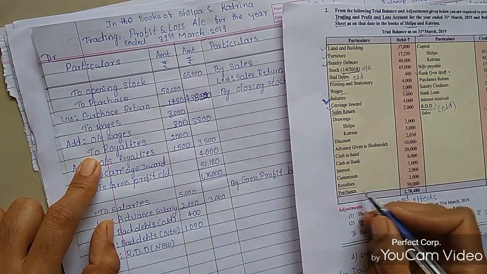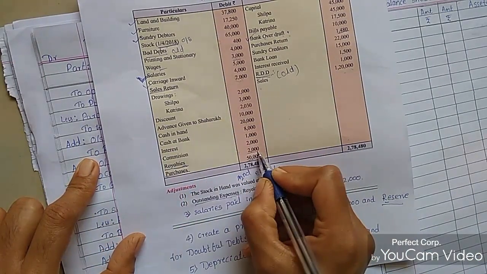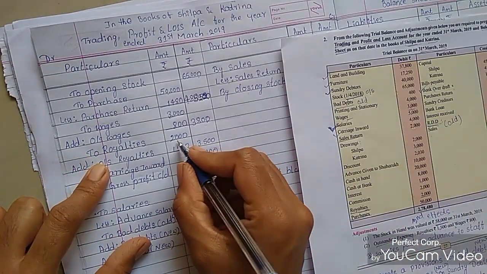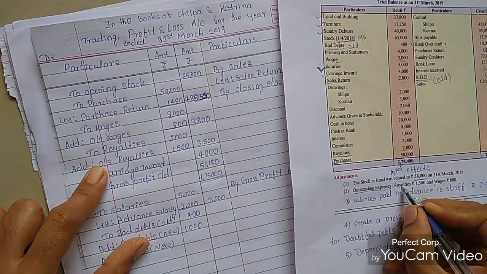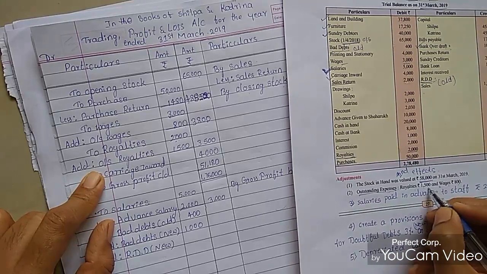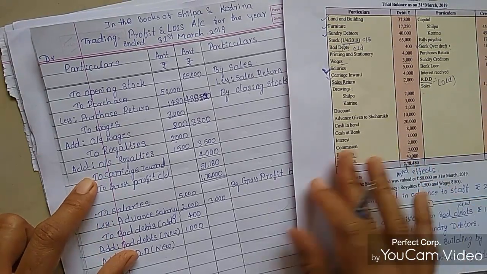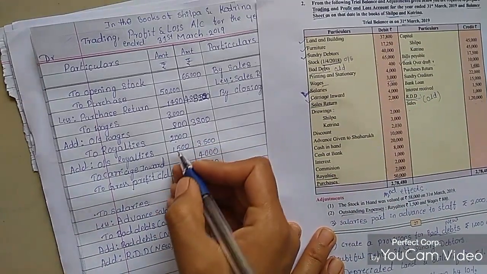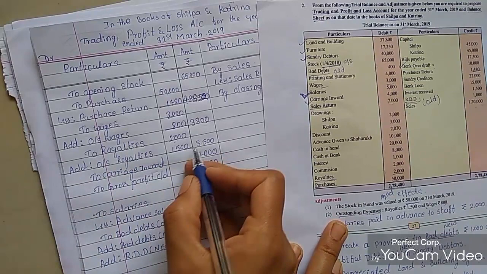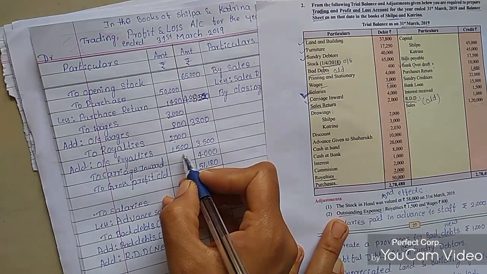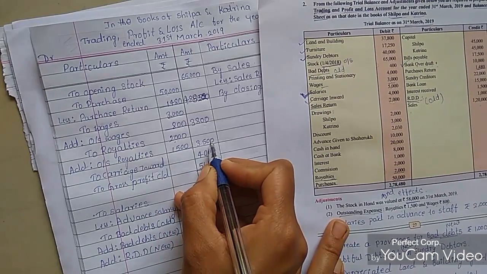Next is royalties. The royalties amount is 2,000, which we entered, and there is an adjustment for the royalties, that is 1,500 rupees. We are adding the outstanding expenses of 1,500 rupees with the royalties. So 2,000 plus 1,500 becomes 3,500.